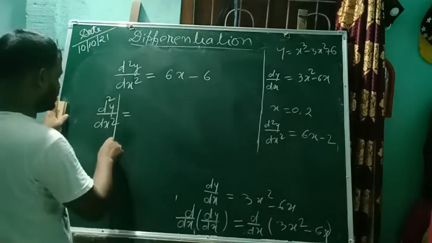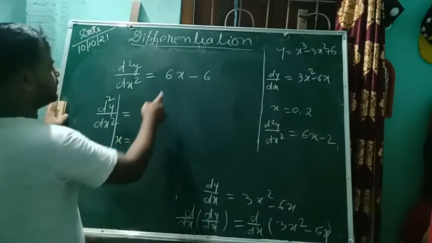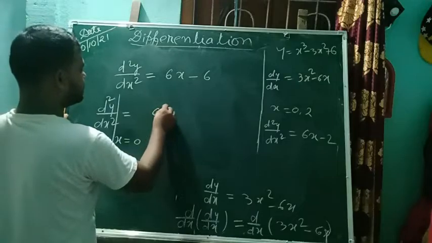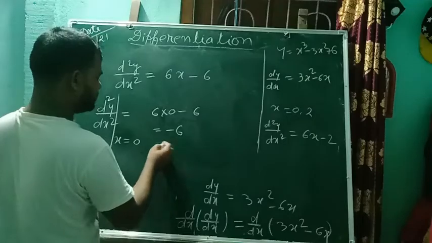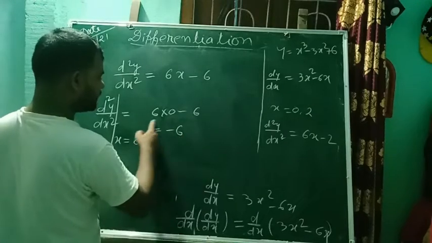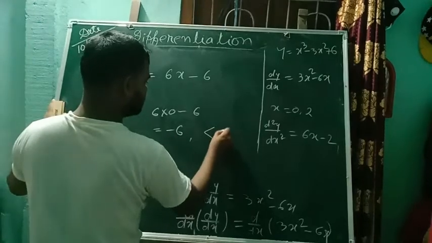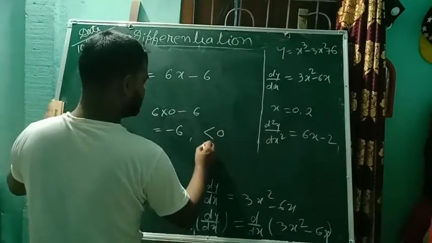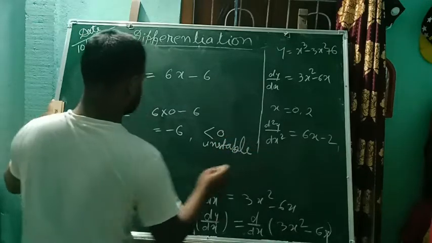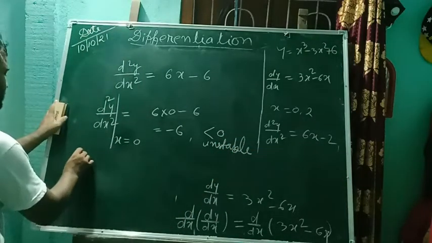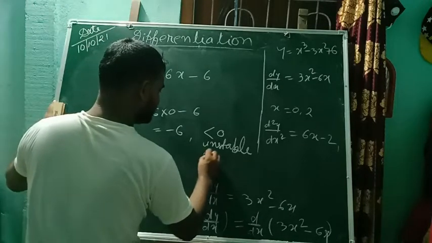So d square y by dx square when the value of x is equal to 0: if we put x is equal to 0, 6 into 0 minus 6 gives minus 6. So for this case it will be negative, less than 0. If it is less than 0, that means unstable, then it is maximum.